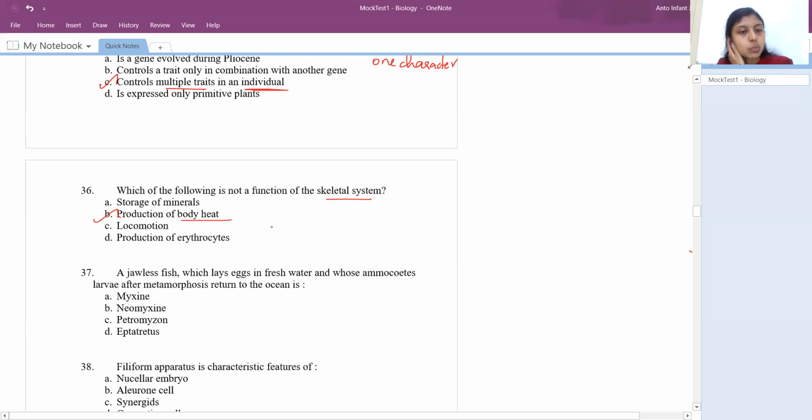Bones have nothing to do with body heat, but locomotion and storage of minerals is right. Erythrocytes, RBC in bone marrow, right? Okay, so that is right.